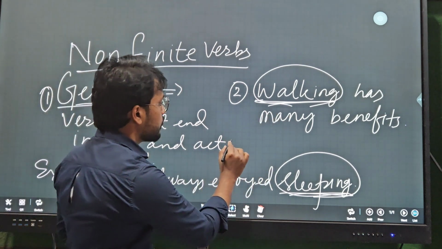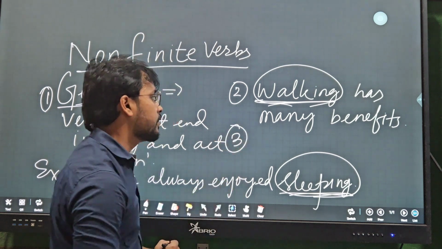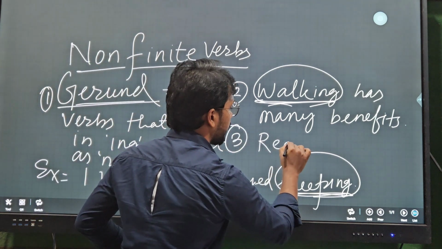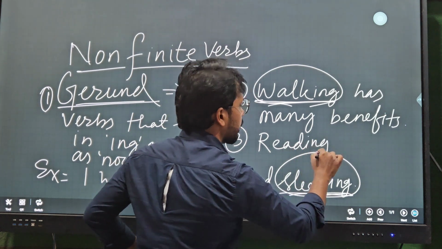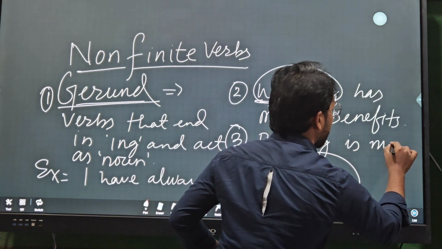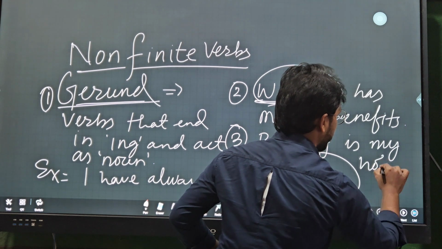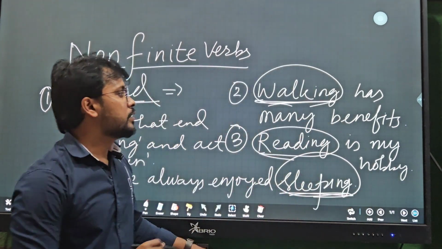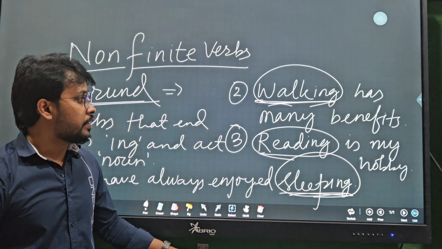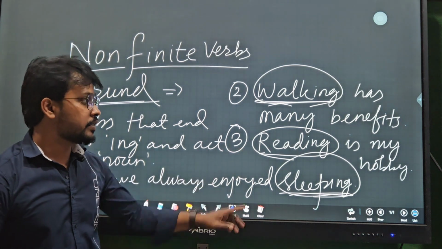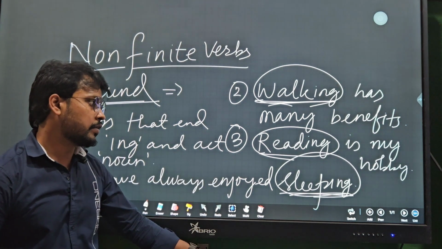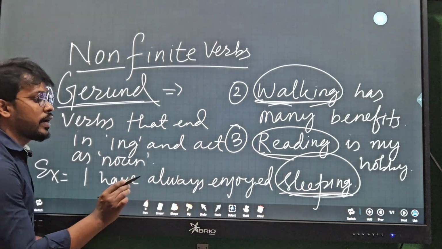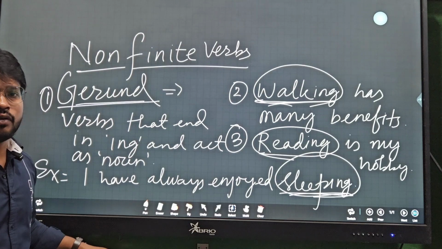More examples you can write: Reading is my hobby. This verb is acting as a noun, but it is a verb with ing. Like this you can write many more examples of your own.